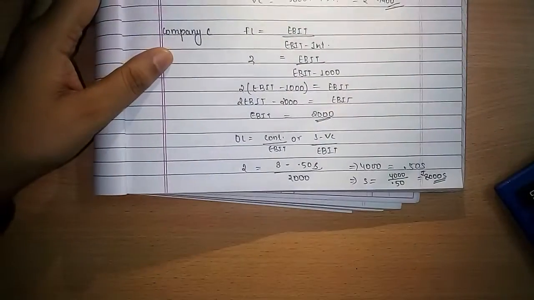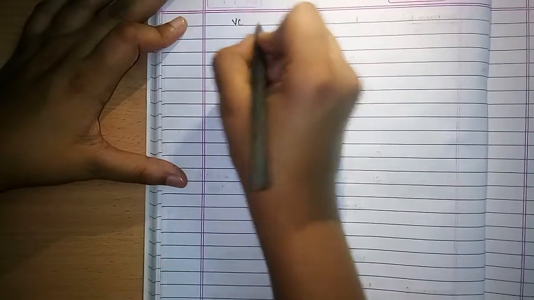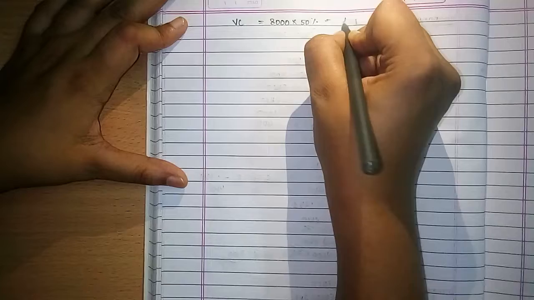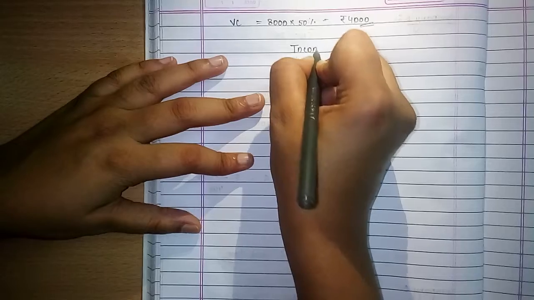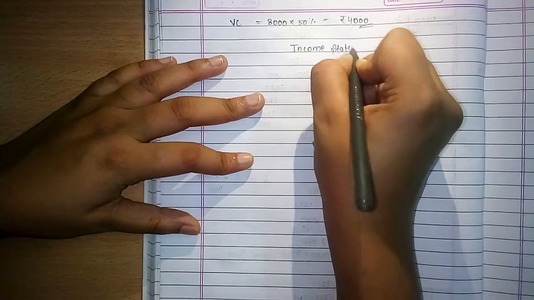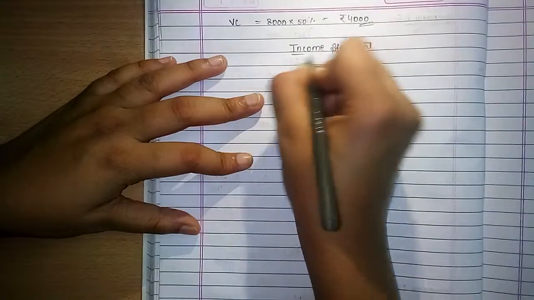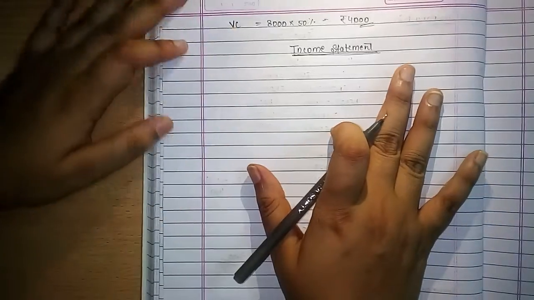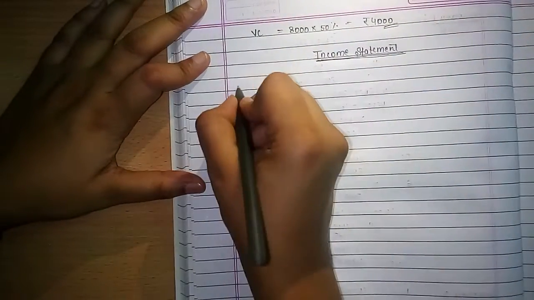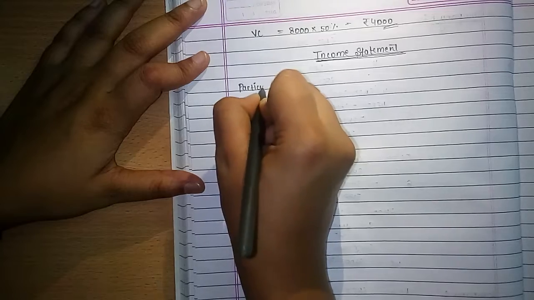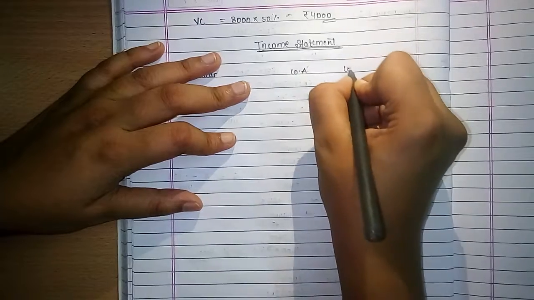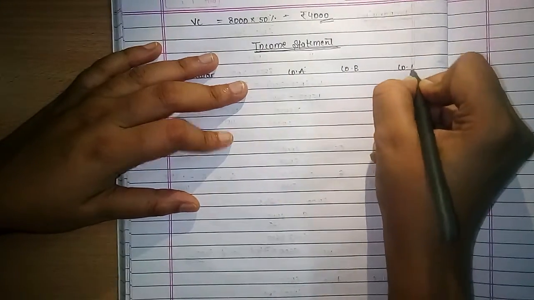Variable cost, that is 8000 into 50%, which comes 4000. Now we have to make the income statement. The income statement is the most important part, and in most exams this type of question will come, for a particular company A, company B, company C.